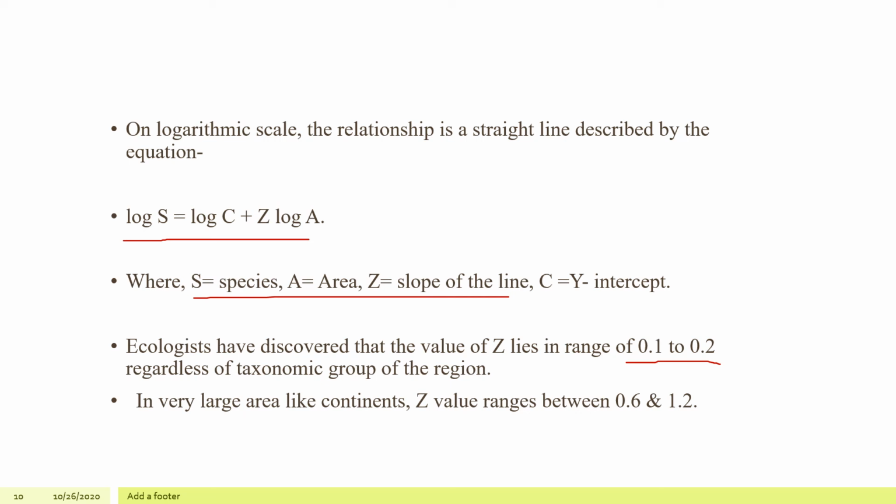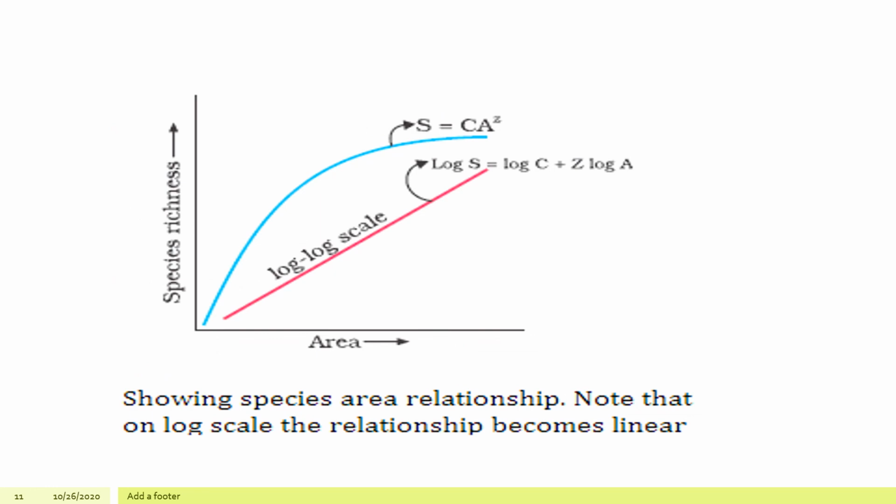But if large continents are taken into account for this type of study, the Z value differs and comes between 0.6 to 1.2. Even the slope of the line is much steeper. Z comes equal to 1.15 for frugivorous, that is fruit-eating, birds, and also for mammals of the tropical forests of different continents. This graph shows the richness of species with the area, the number of species there, and how it is helpful.